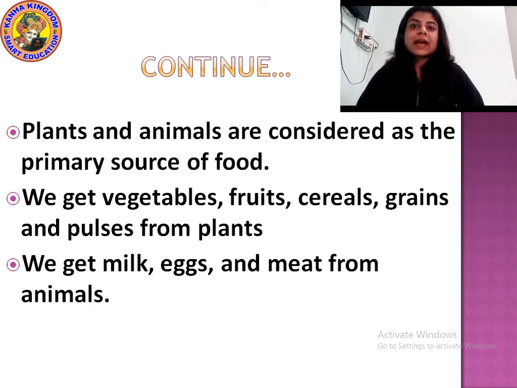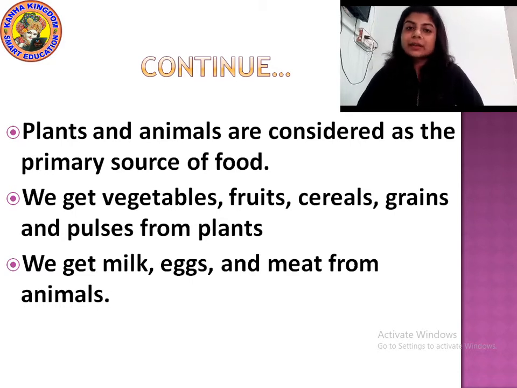Then we get milk, eggs and meat from animals. From where do we get fruits, vegetables, cereals and all? We get fruits, vegetables, cereals from plants. And from where do we get milk, egg and meat? We get milk, eggs and meat from animals.